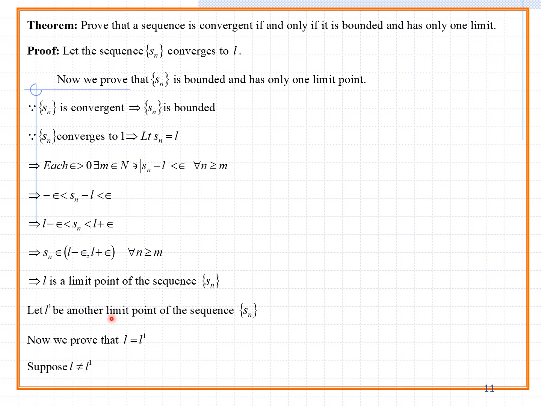So let L dash be another limit point of the sequence Sn. Now we prove that L equals L dash. In the previous video, they explained how L equals L dash in a convergence. Suppose, by contradiction, L is not equal to L dash.